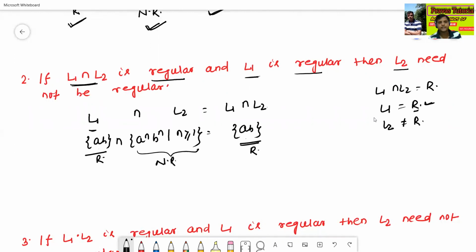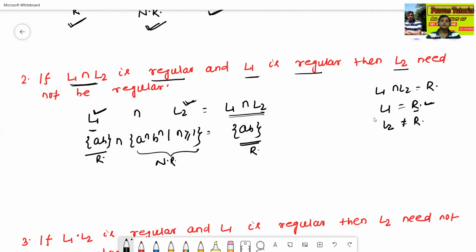So ab intersection a^n b^n is nothing but ab. So L1 intersection L2 is regular, L1 is regular, but L2 need not be regular.